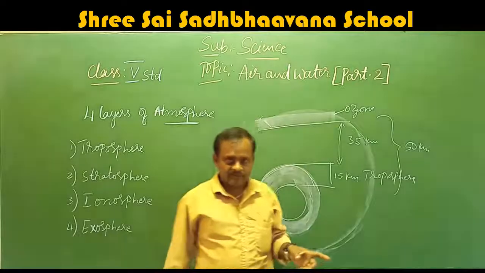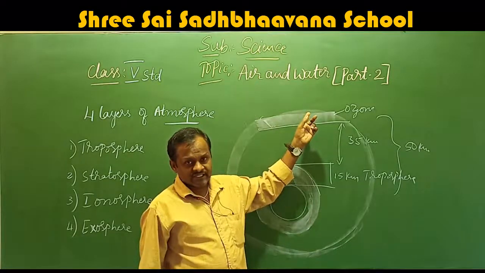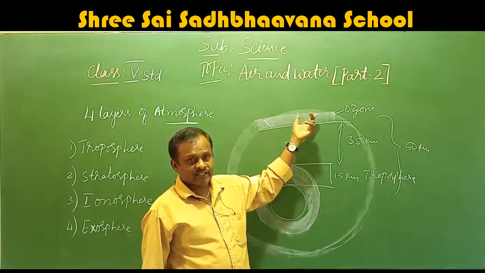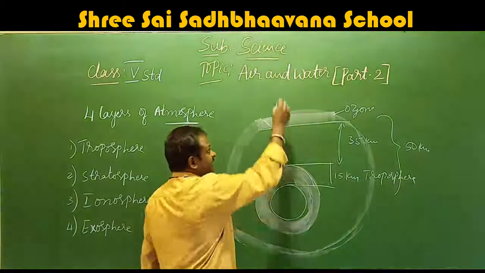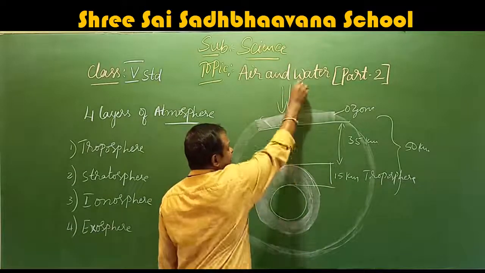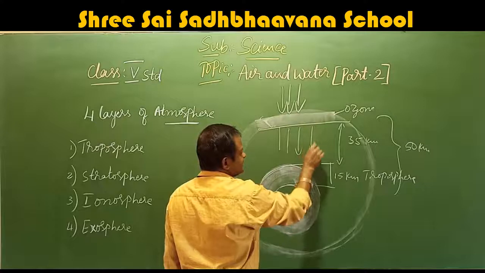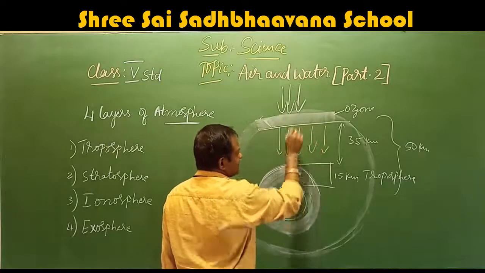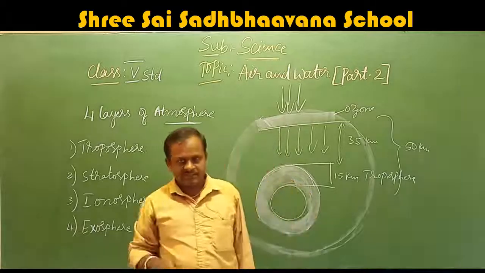They are very, very harmful. Those harmful rays are filtered by this ozone layer, and the harmless sun rays come here. It filters the temperature and allows the harmless rays to the earth.